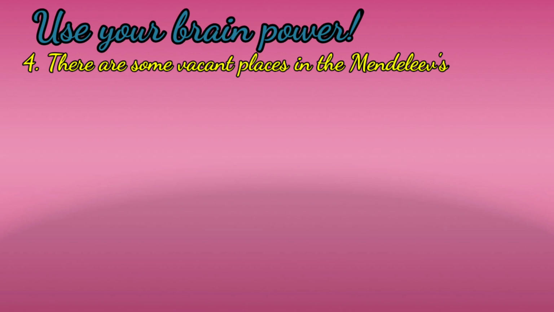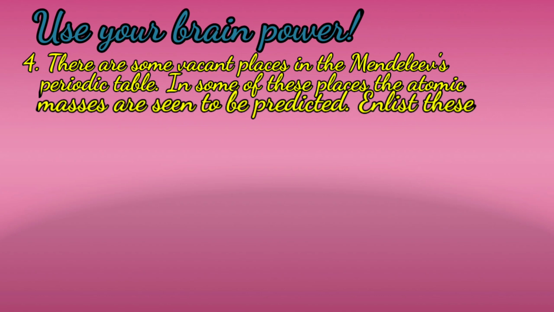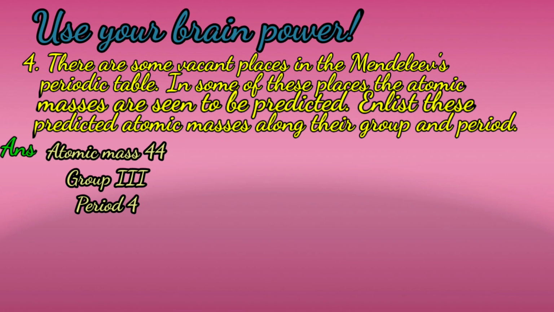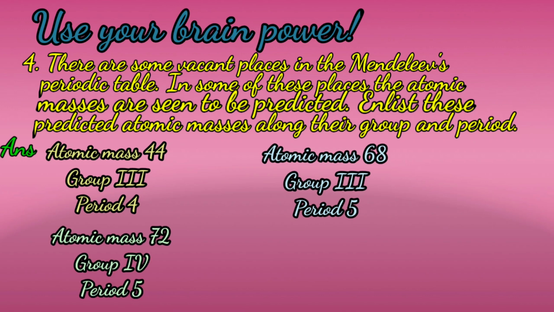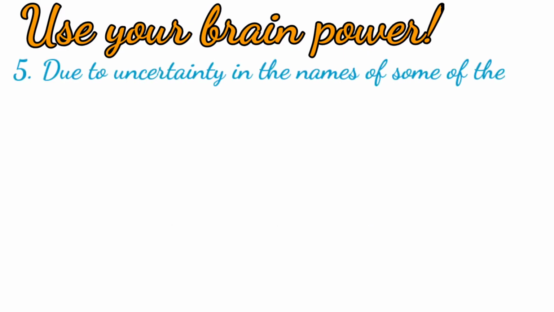Use your brain power. Question 4. There are some vacant places in Mendeleev's periodic table. In some of these places, atomic masses are seen to be predicted. Enlist these predicted atomic masses along with their group and period. Answer: atomic mass 44, group 3, period 4. Atomic mass 68, group 3, period 5. Atomic mass 72, group 4, period 5. Atomic mass 100, group 7, period 6.